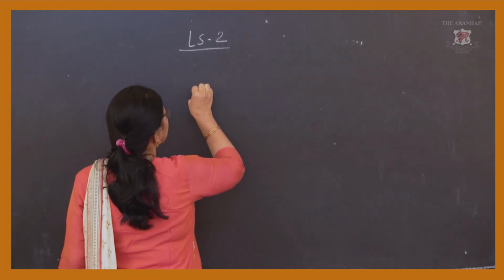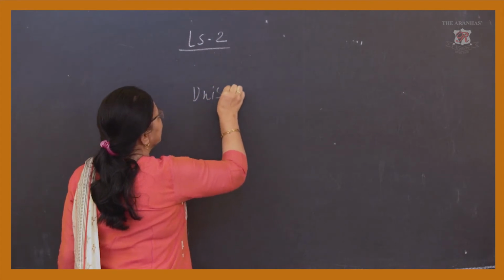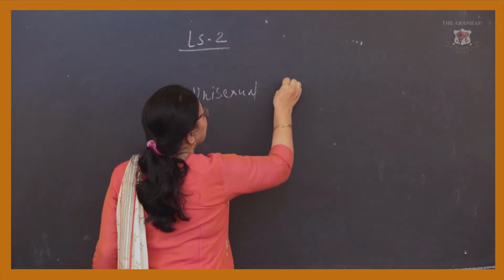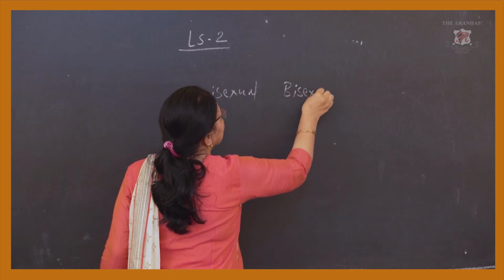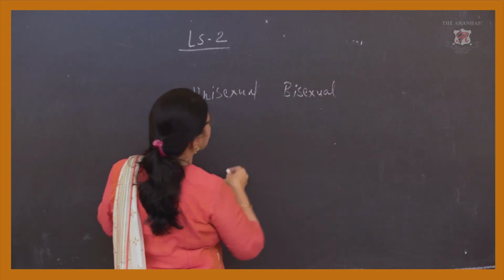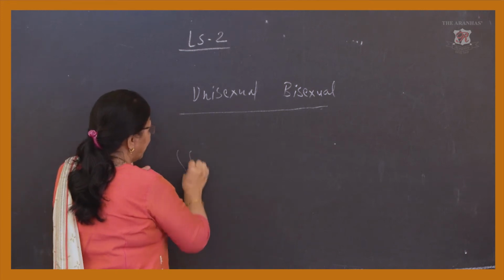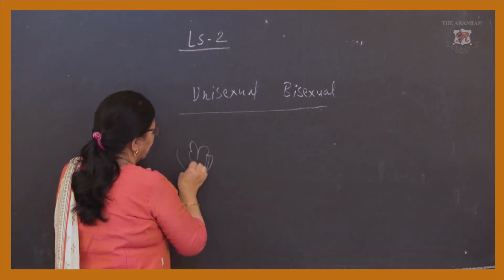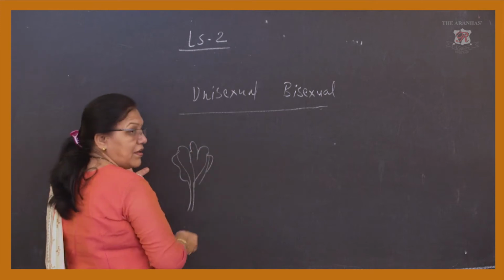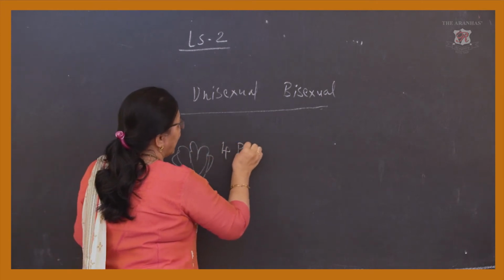So here, first, the unisexual flower and the bisexual flower. Before going to this, a simple thing: in a flower, four parts must be present.